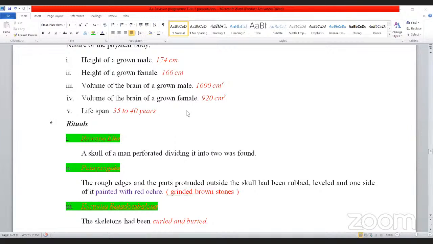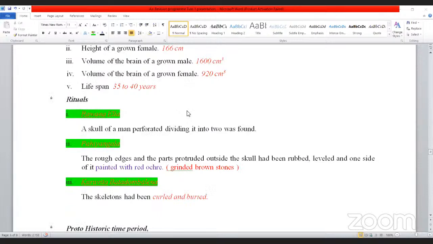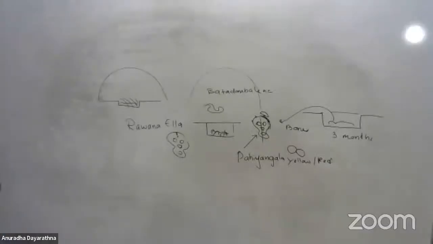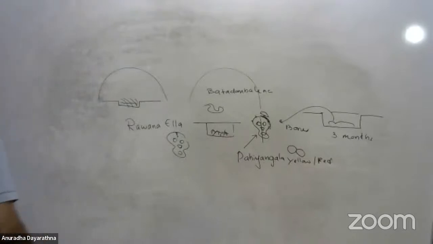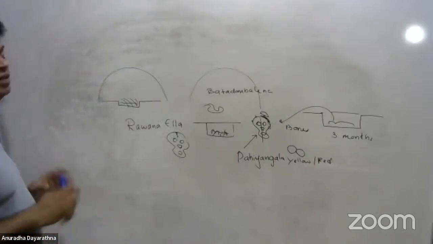Now that's all about the Stone Age man. Now we are moving on to the proto-historic time period. So what is the proto-historic time period? I told you, the agricultural time period. How had this man come to that period?